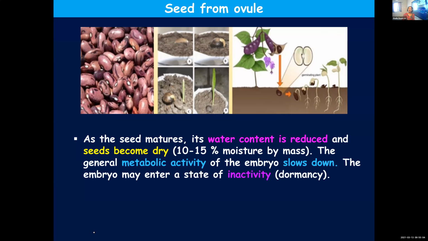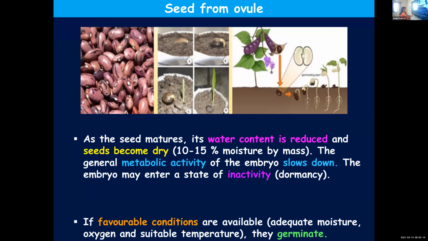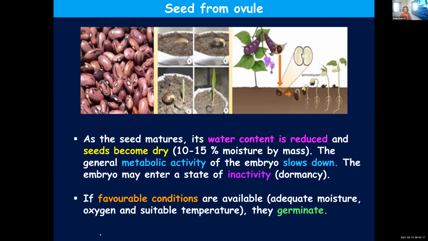But when they are provided with appropriate conditions, they'll be able to germinate, provided they're not spoiled by insects or any other organism. If favorable conditions are available, sufficient moisture, oxygen, and suitable temperature, they'll start to germinate.